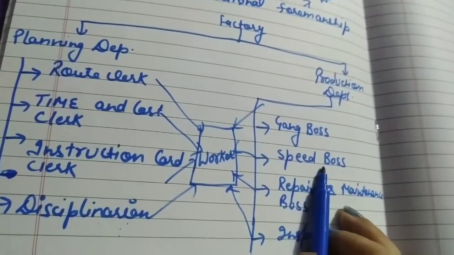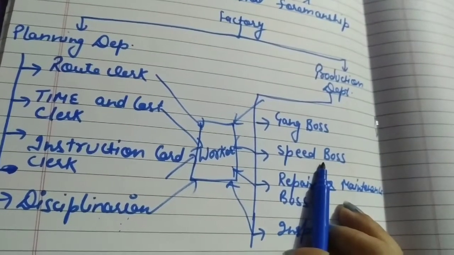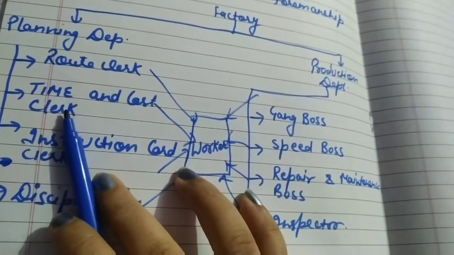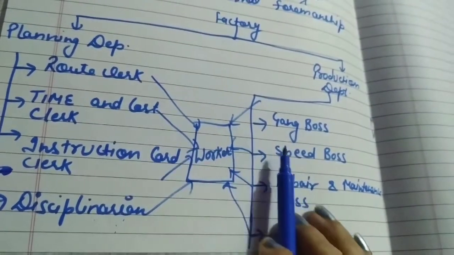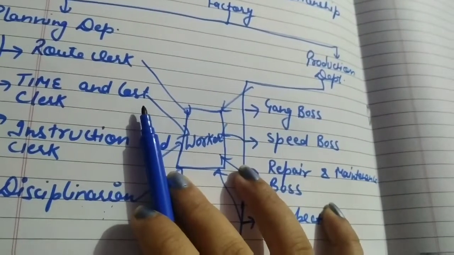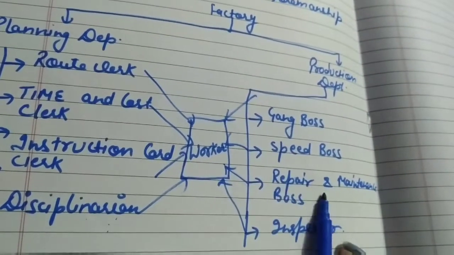Speed boss always takes care of the speed of the work. As the time and cost clerk designed a certain specific time to complete the work, it is the responsibility of the speed boss to take care of that time and cost. Next one is repair and maintenance boss.